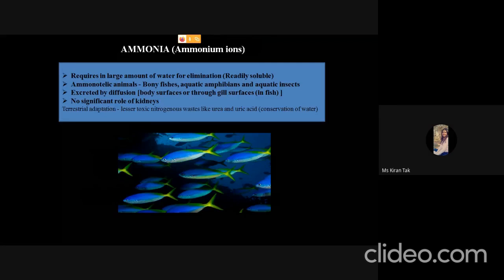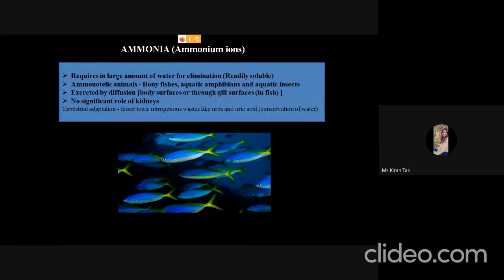Now ammonia is released as ammonium ions. They require a large amount of water for their elimination because it is very toxic. That's why it requires a large amount of water for its excretion, because this toxic compound cannot be present in the concentrated form inside the body of the organisms, as it is also readily soluble in water, so it is very easy to dissolve it in the water.